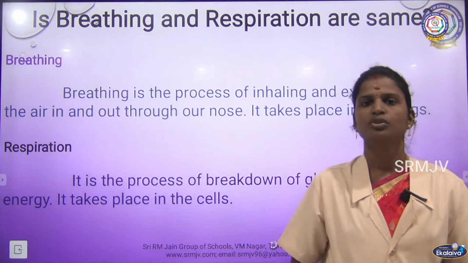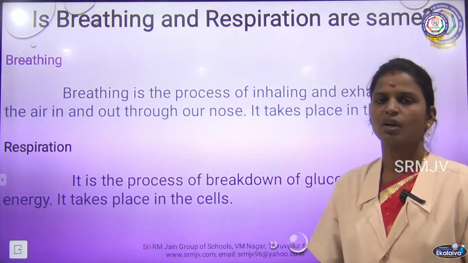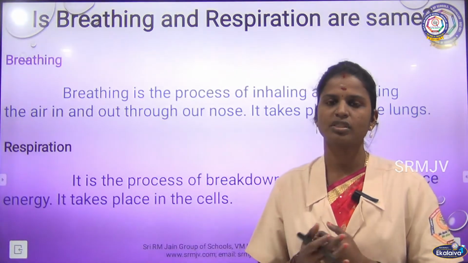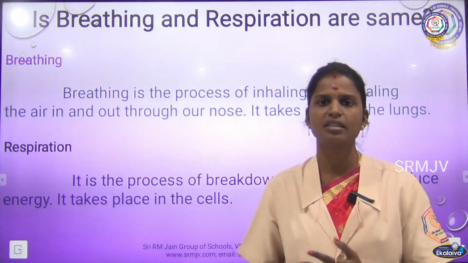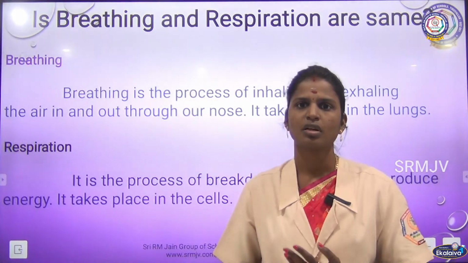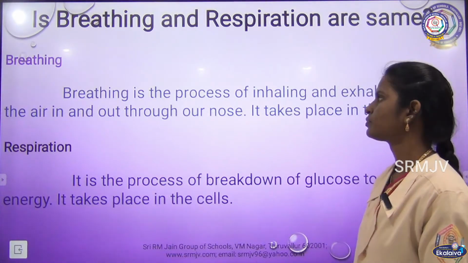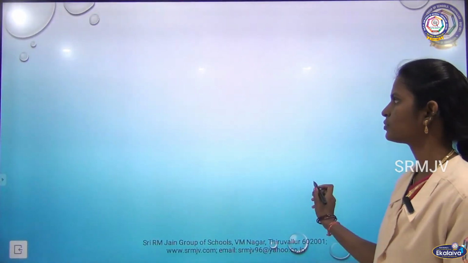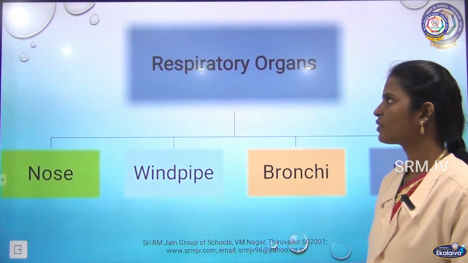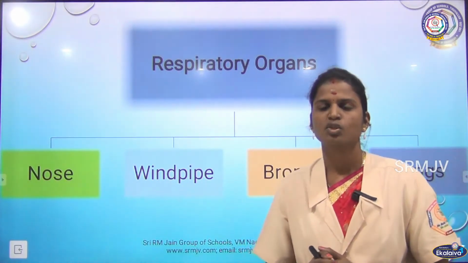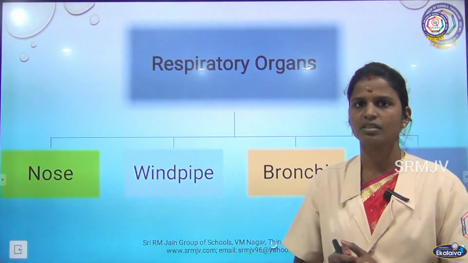So, there are two different processes in breathing. One is inhalation, that is taking in oxygen, and the other is exhalation, that is giving out carbon dioxide. And breathing takes place in respiratory organs. So, we have different respiratory organs in our body.